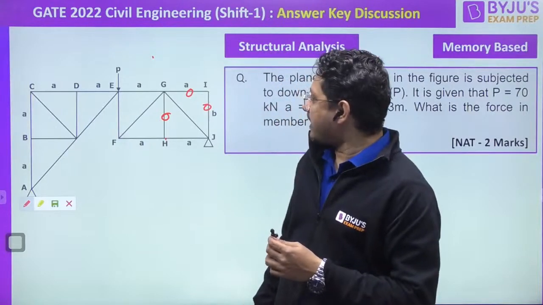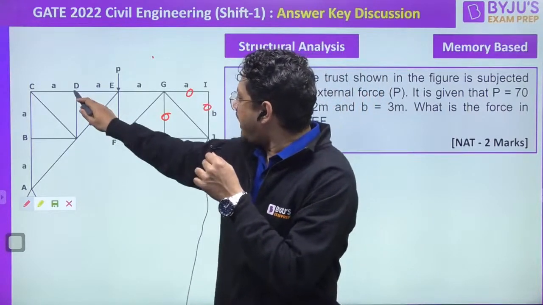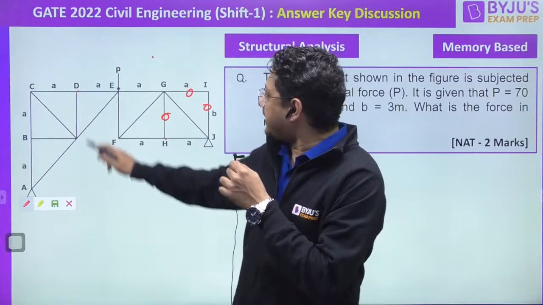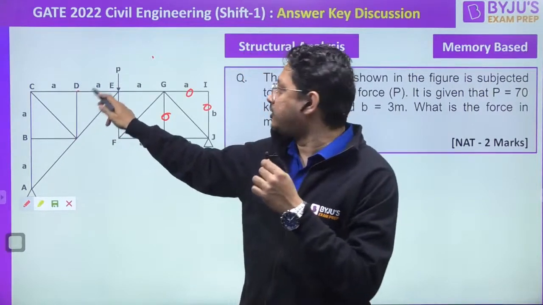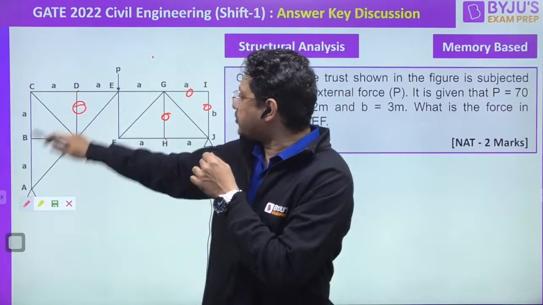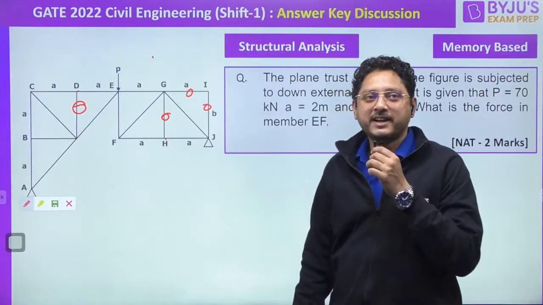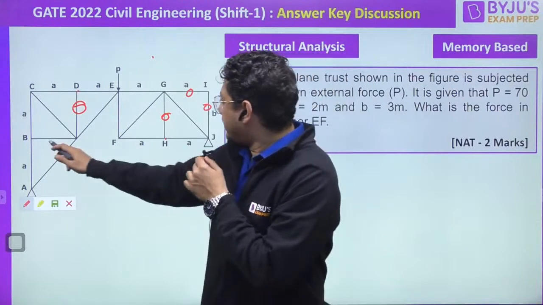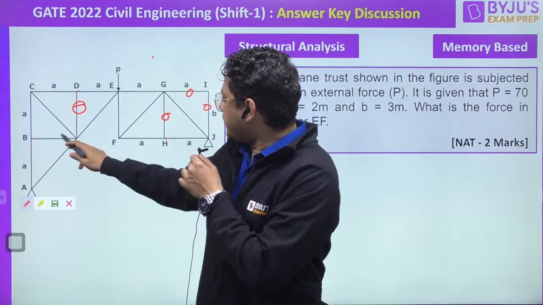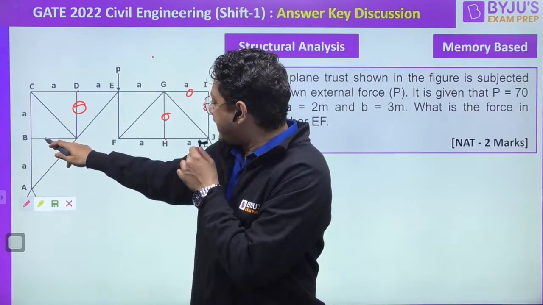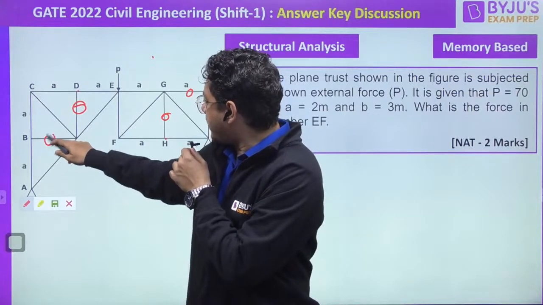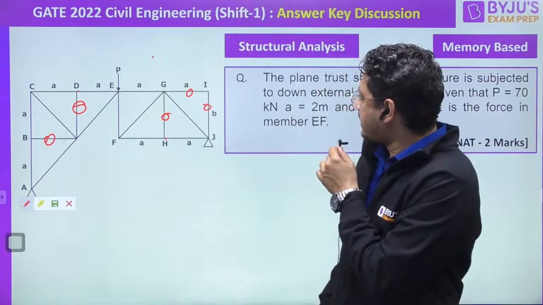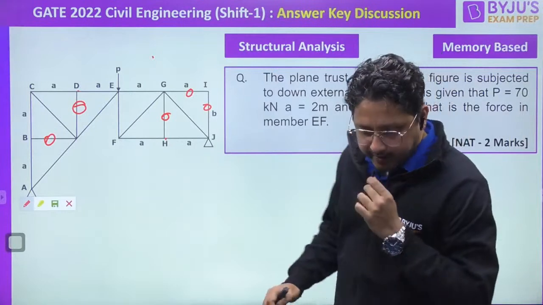Now tell me another one. Another one is, you come to joint D. At joint D, 3 member forces are meeting, 2 are in a one line, so this will also not exist. Agree or not? Let us come to another one here. 3 member forces are meeting at a joint and 2 are in a one line, so this will also not exist.